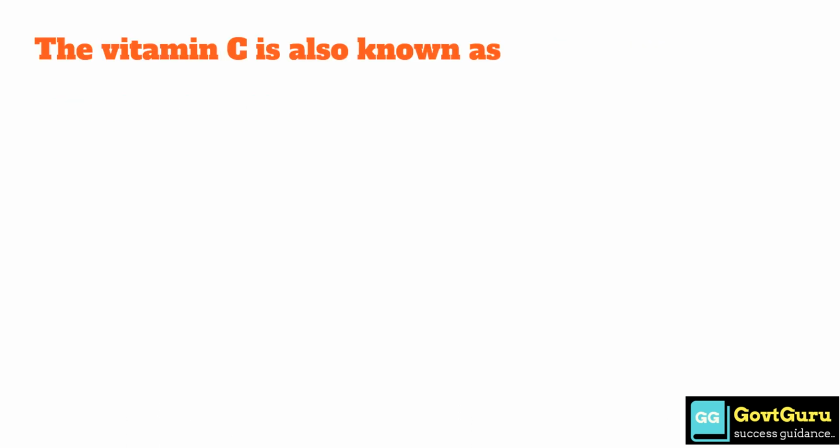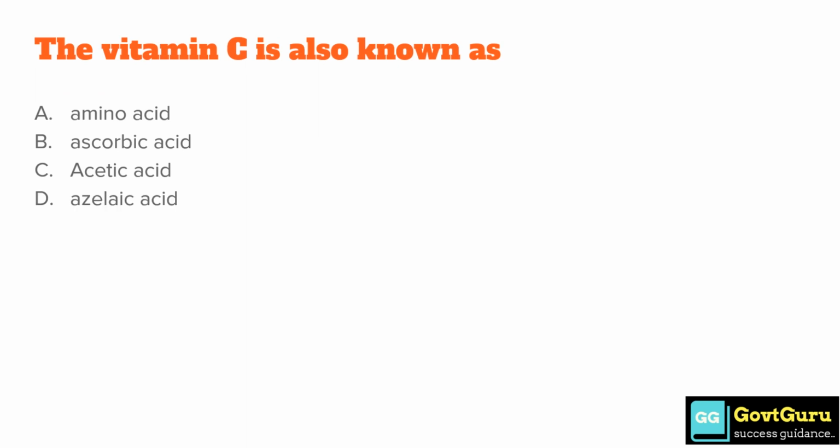The vitamin C is also known as option A amino acid, option B ascorbic acid, option C acetic acid and option D azelaic acid. The correct answer is option B ascorbic acid.